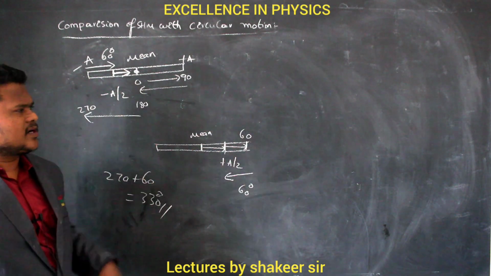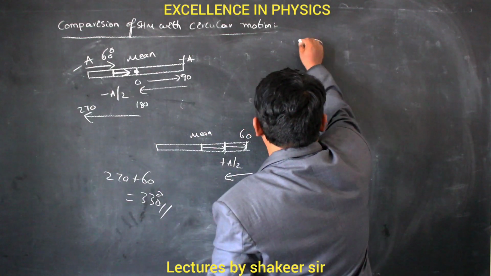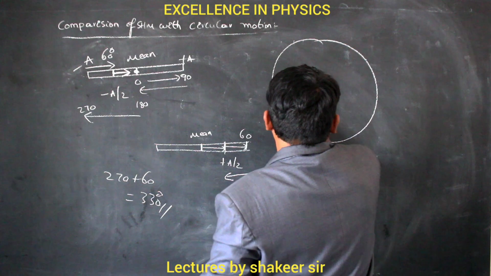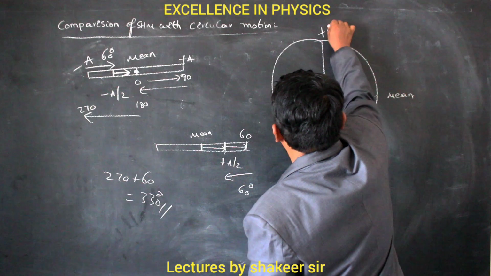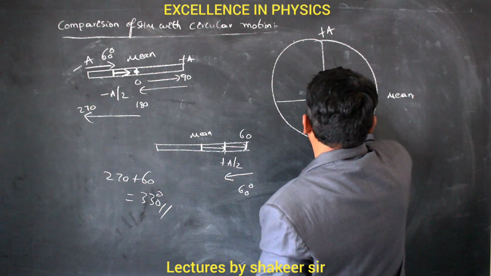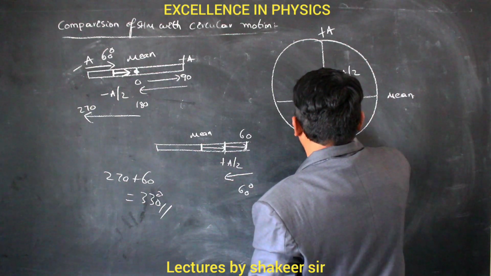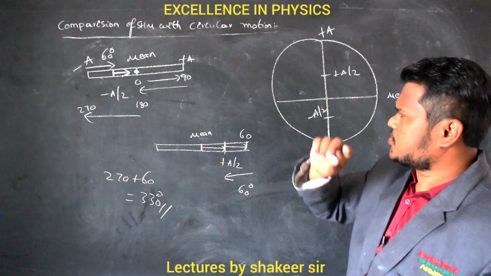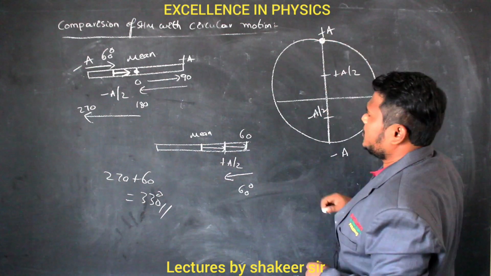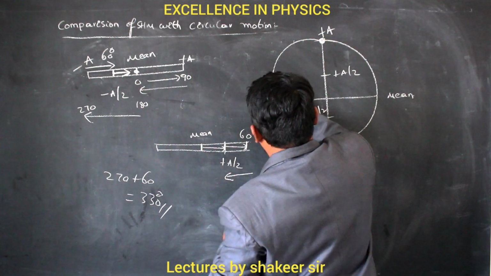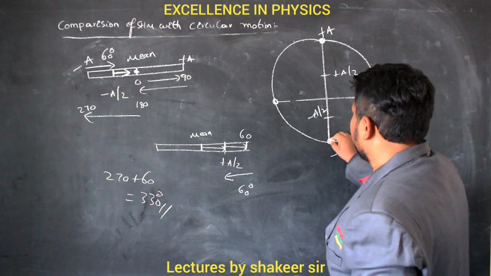Now the same concept I will try to prove with the help of circular motion. Let us see how simply we can calculate using the circular motion concept. So this is our mean position, this is plus a and this is our minus a. This is plus a by 2 and this is our minus a by 2. Now what is that position? From the mean position to the extreme position, the body reached up to here. From the extreme position to the mean position, the body again reached up to here.